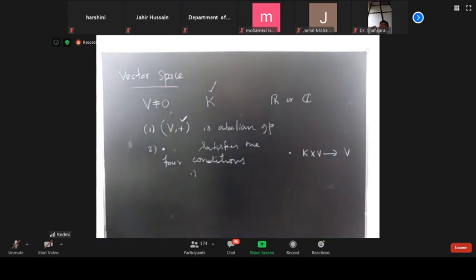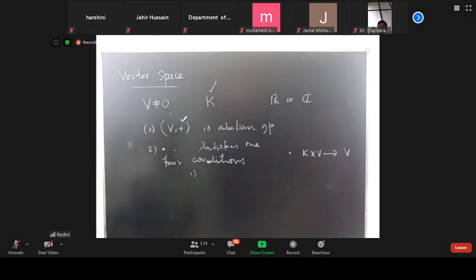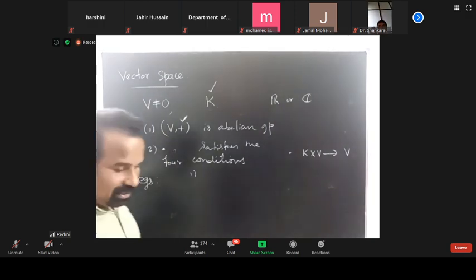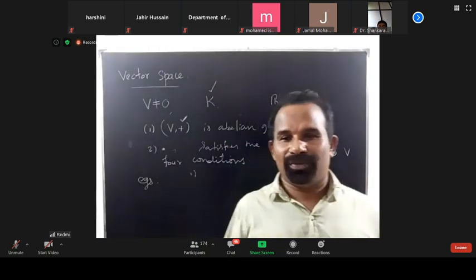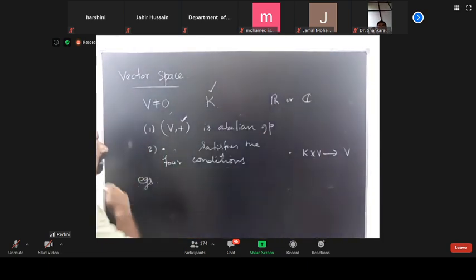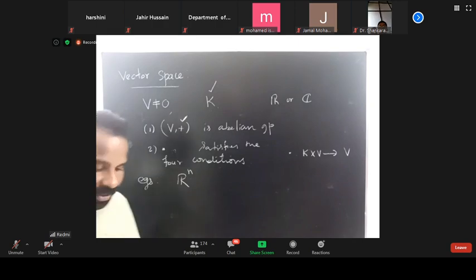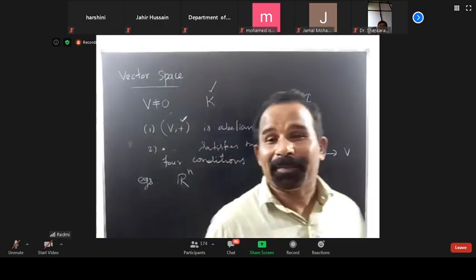Okay. So now, you know very well what a vector space is. What are the examples of a vector space over a field? Everybody is very familiar with R power n.